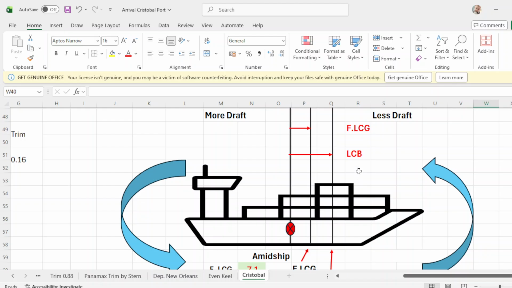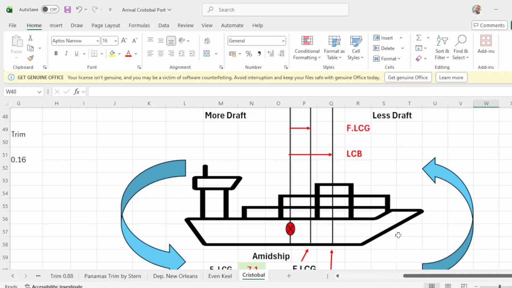And the LCB, which is the buoyancy, the tendency of the buoyancy of the water is to push it upward. So the density or the pressure of the water is pushing the vessel upward.